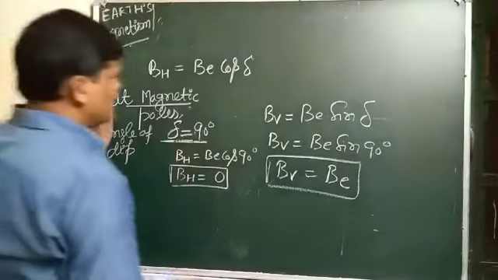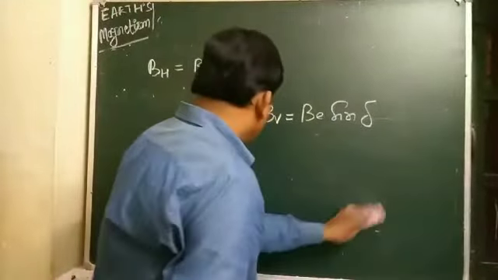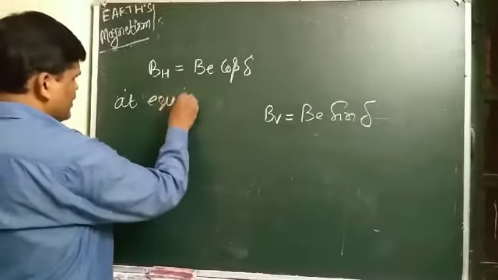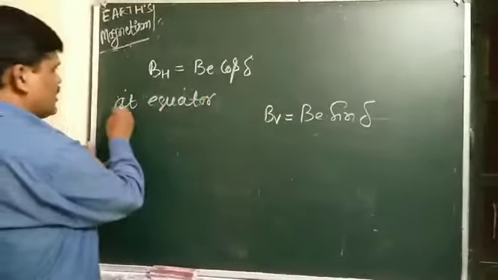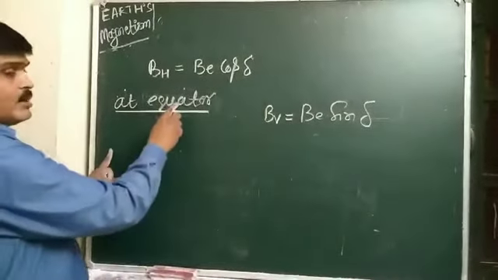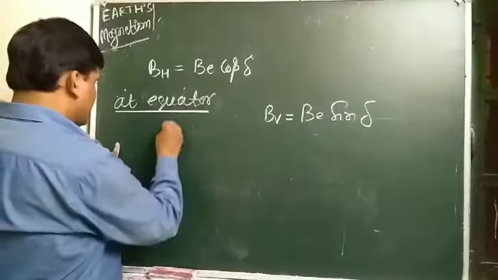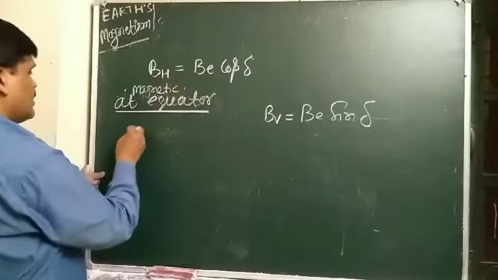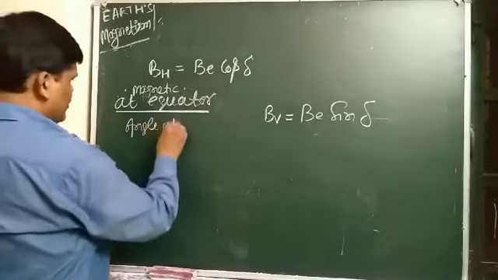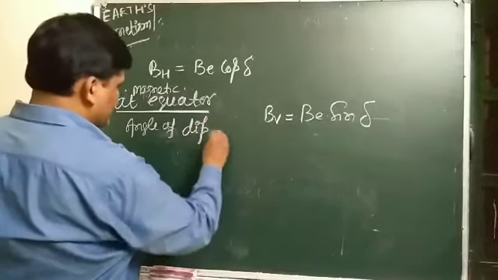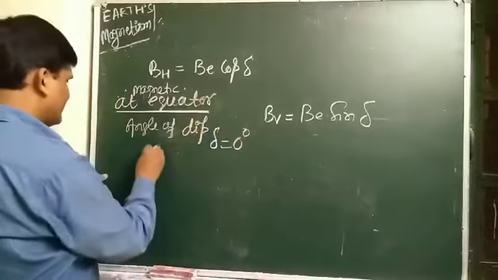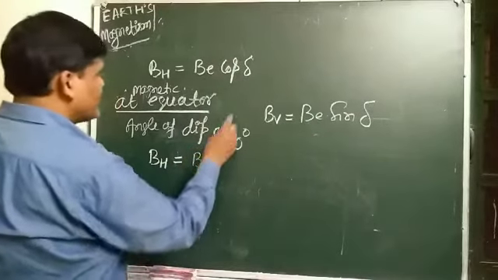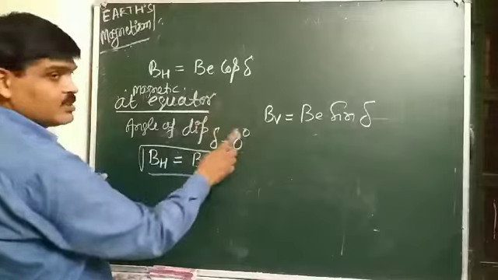And at the magnetic equator, the angle of dip delta is 0 degrees. So BH equals BE cos 0, and cos 0 is 1.